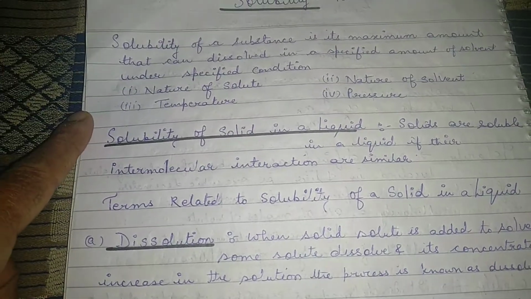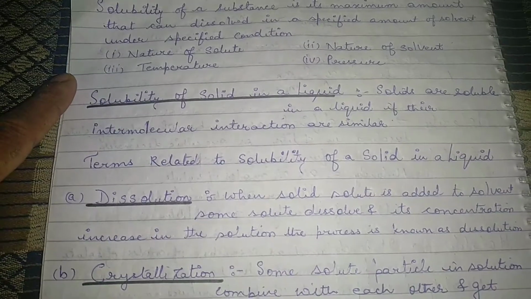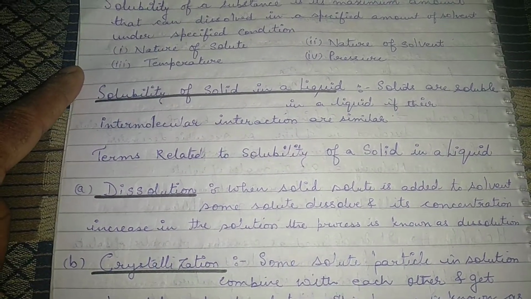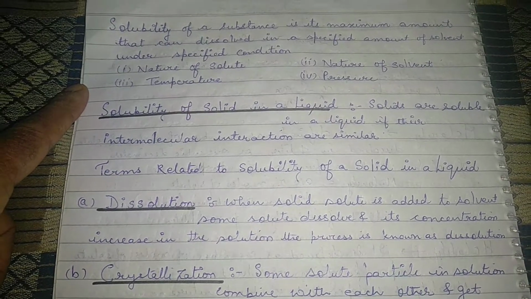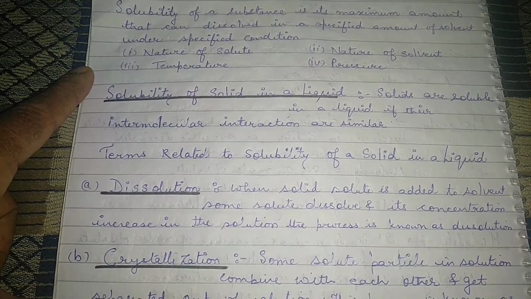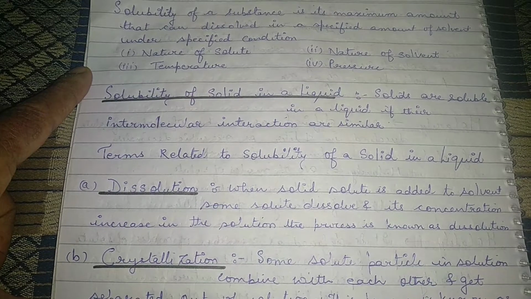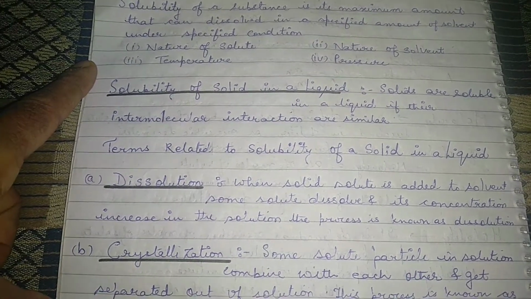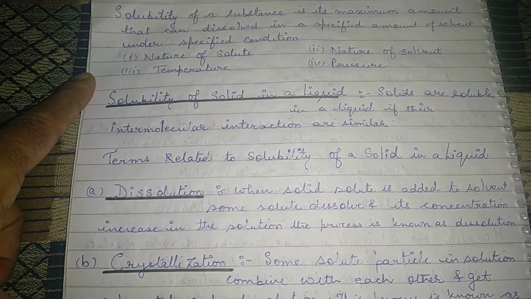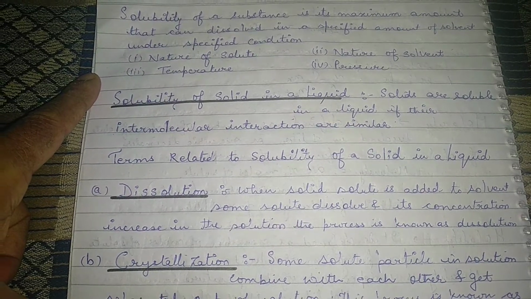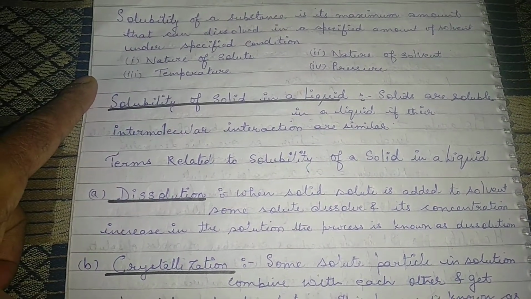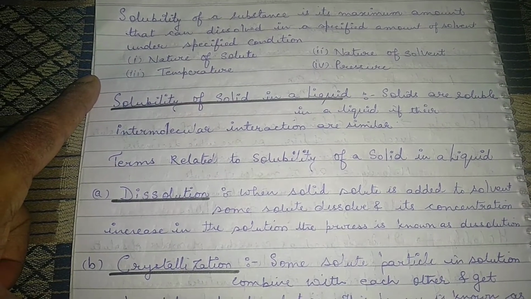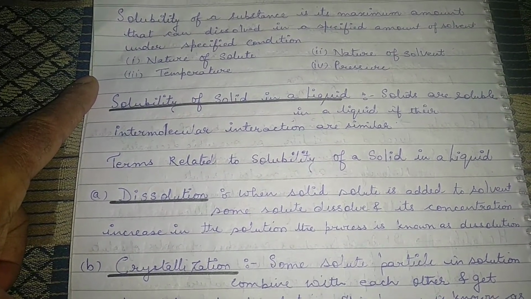So the terms related to solubility of a solid in a liquid: first is dissolution. Dissolution को हम कैसे define करते हैं? When a solid solute is added to the solvent, some solute gets dissolved and its concentration increases in the solution. This process is known as dissolution. Suppose we add salt to a solvent, that is water, and dissolve it. Initially some amount gets dissolved, so the concentration of salt in water increases. This is known as dissolution.